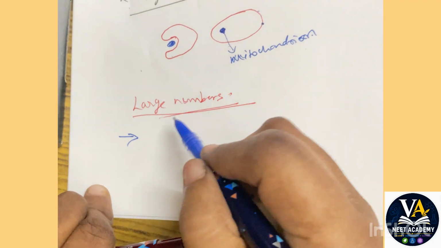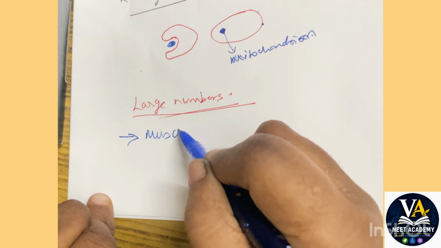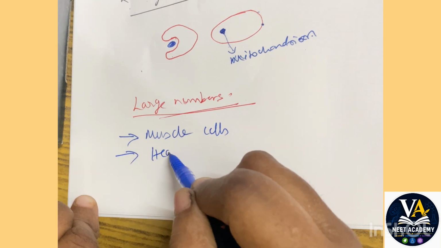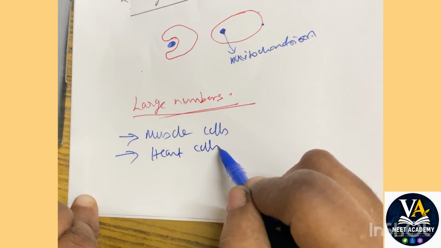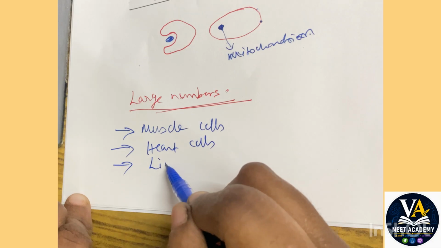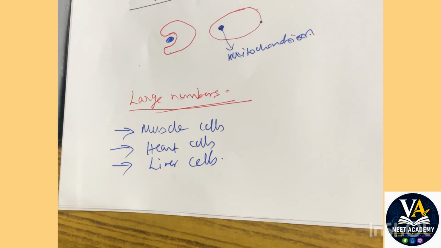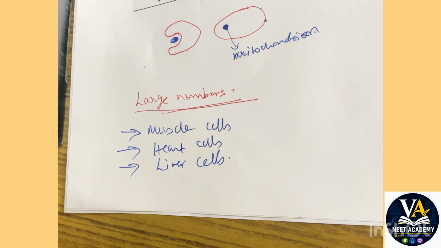Obviously these kinds of cells are muscle cells, heart cells, liver cells. These are the cells which keep on doing their function continuously, and this is why we need them in large numbers. These cells have a large number of mitochondria because they can independently divide on their own. They can increase in number.